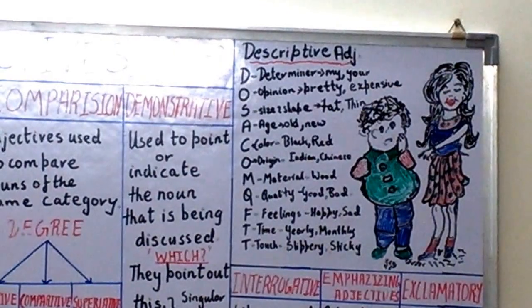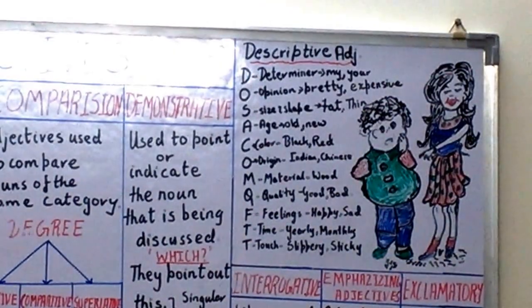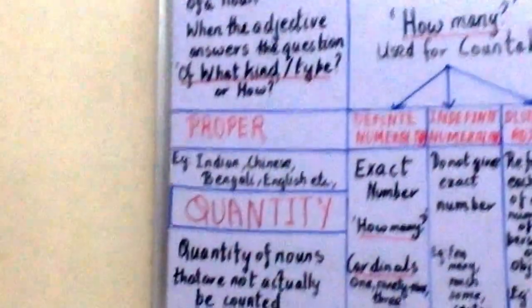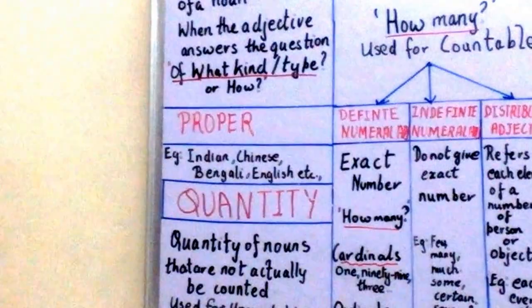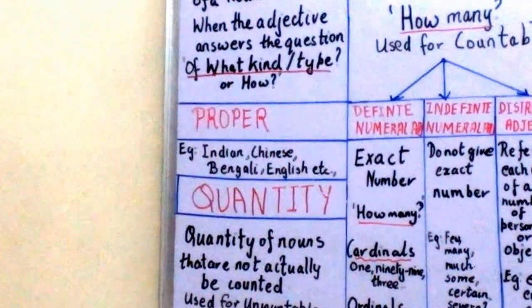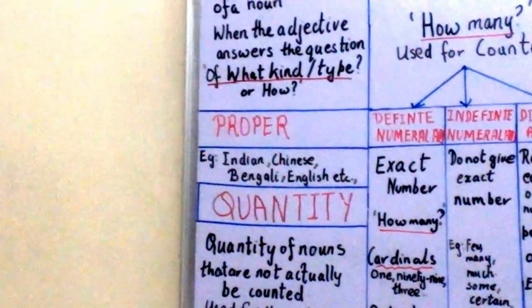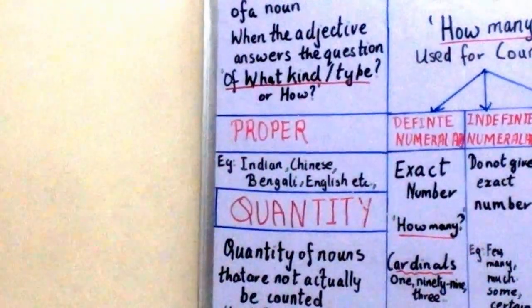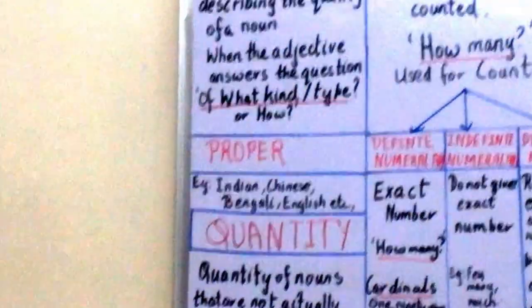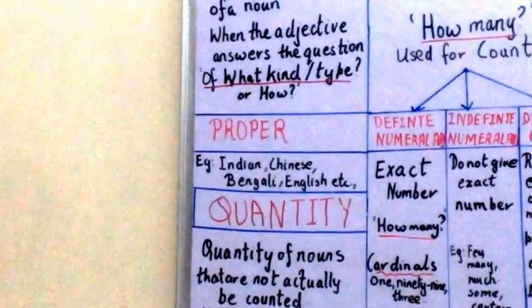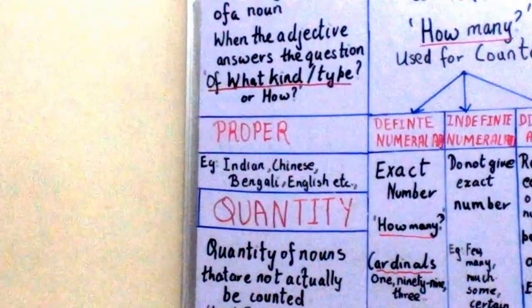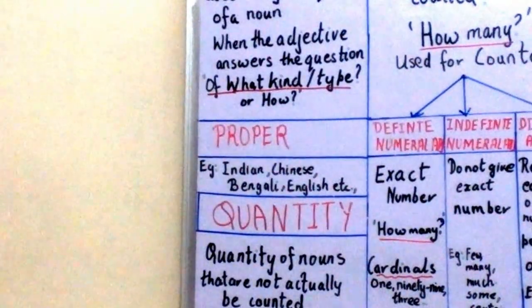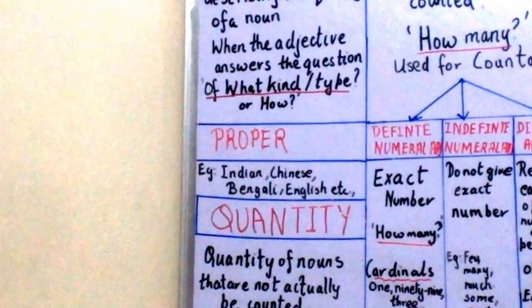Now let us go to the next type of adjectives, that is the proper adjectives. Adjectives formed from proper nouns, for example, Indian tea, Chinese government, are sometimes called proper adjectives. They are generally classed with adjectives of quality. It always begins with a capital letter. So always remember that proper adjectives, for example, Indian, Chinese, Bengal, English, all start with a capital letter and they are derived from proper nouns.